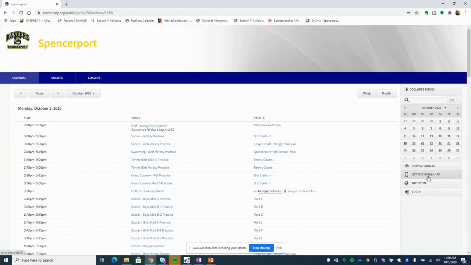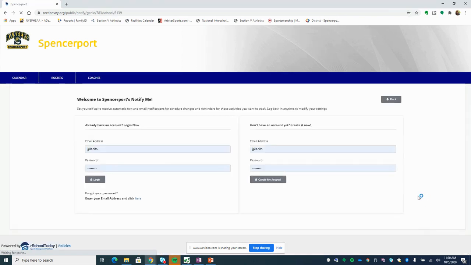You can also download the mobile app on your phone and sign up for notifications by creating an account. So if there are any changes at all to your schedule, whether it's a practice schedule or a game schedule, you will be notified via email in the account that you create here.